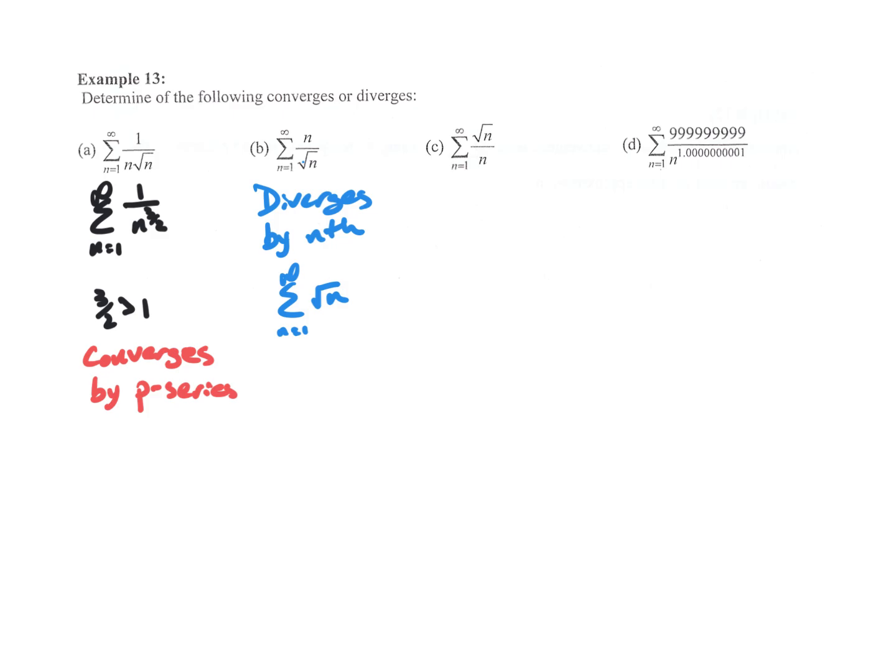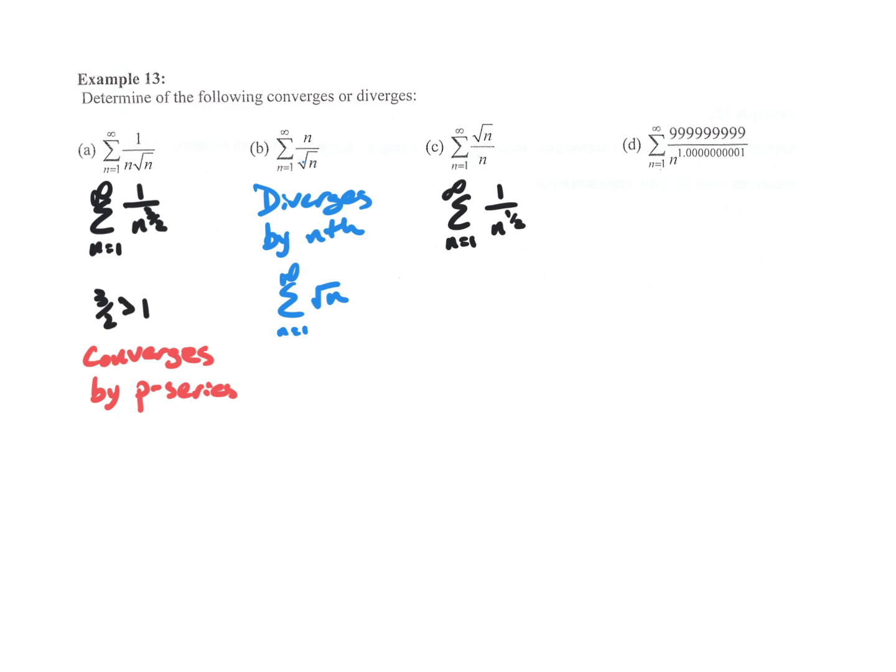Now, if we look at part C, if we substitute in infinity, my higher power is on the bottom this time, so this does go to 0. But that doesn't mean it converges, so we need to do another test. Let's manipulate this a little bit. Square root n over n is really 1 over square root n, which I'm going to call n to the 1/2 to show you.